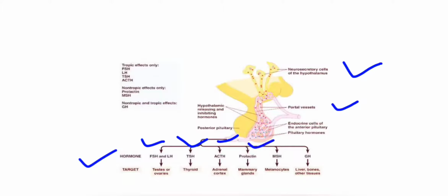Next is prolactin. Prolactin acts on the mammary gland and controls milk production in the breast of the female body after the delivery of the baby. Next is MSH, which is melanocyte stimulating hormone. This hormone, in actual, is secreted by the intermediate lobe of the pituitary gland. Then growth hormone, which acts on the liver, bone and other tissues and stimulates the growth of the individual.